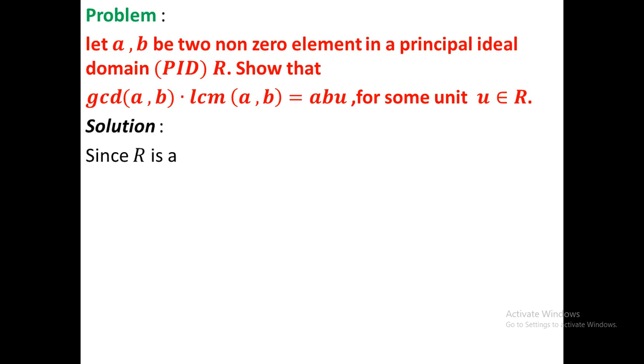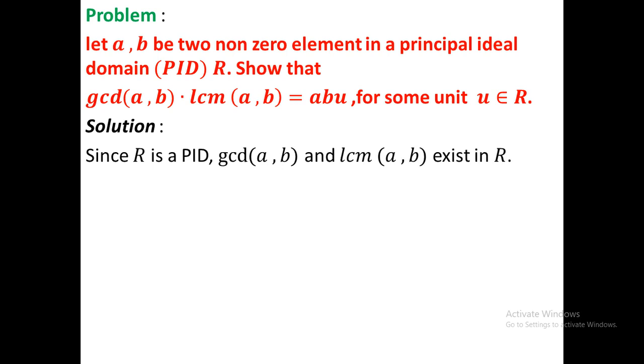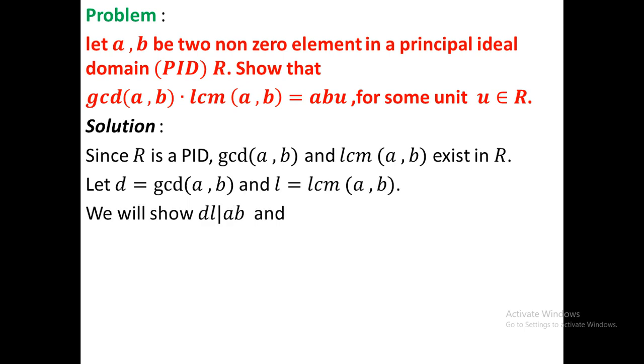Solution. Since capital R is a principal ideal domain, GCD and LCM exist. You know that. In that video I proved it. GCD and LCM exist in a principal ideal domain. Let D be the GCD and L be the LCM of the two elements A, B. We will show that DL divides AB and AB divides DL. Because here GCD of A, B is D and LCM of A, B is L. Therefore you have to prove that DL equals AB into U for some unit. That is, we have to prove that DL and AB are associates.